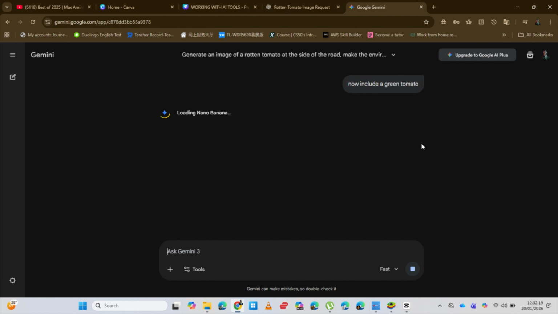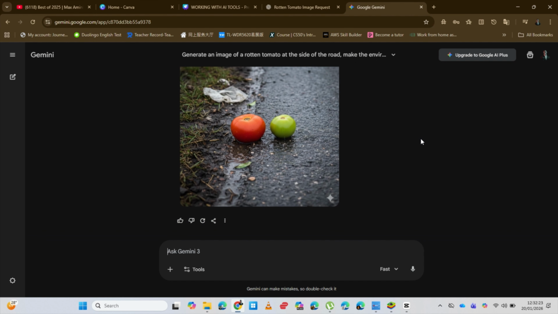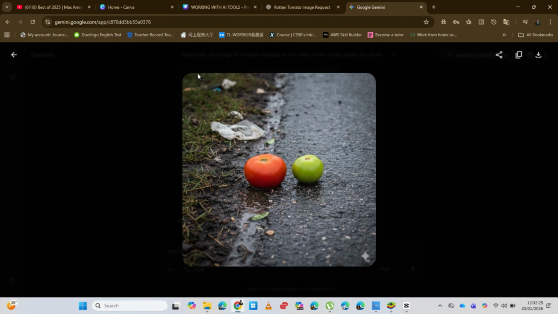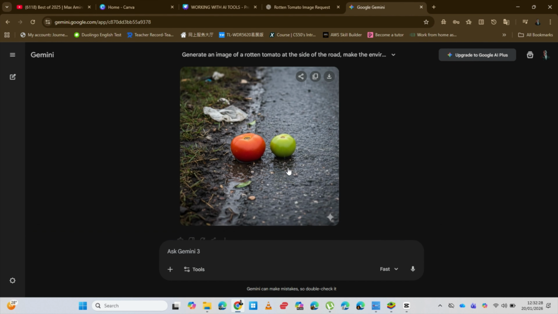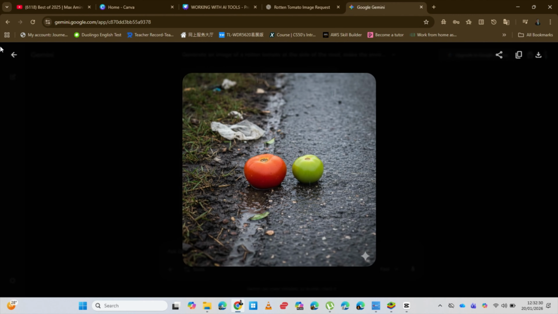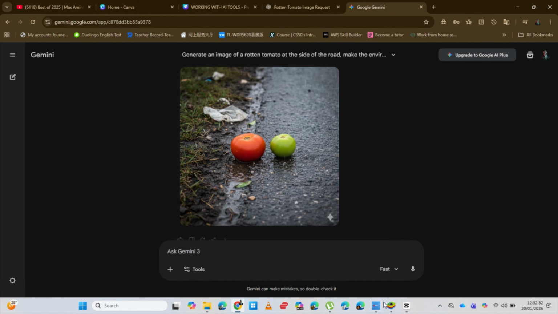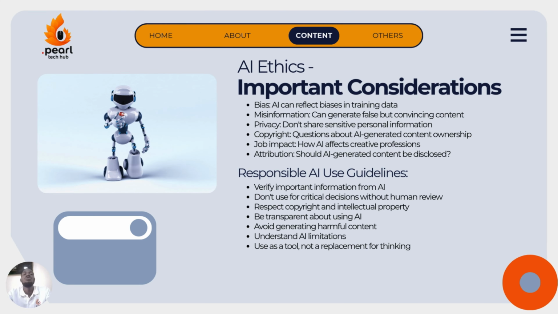So as simple as that, the refining continues. You can always do that. So going back to our slides, our next page is now the AI ethics. AI ethics, important considerations. We have bias, like you just saw with the tomato. Most of the AI tools may know that tomatoes are all red, so when you ask on the first attempt, it will only give you a red tomato. That's bias already.